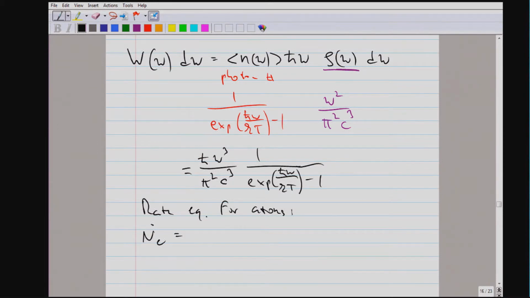Okay, so the change in the population of the excited state has three different terms. One is the energy density of the black body radiation can cause stimulated emission.